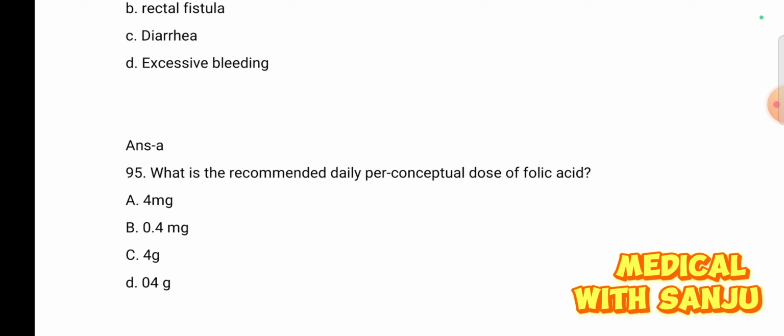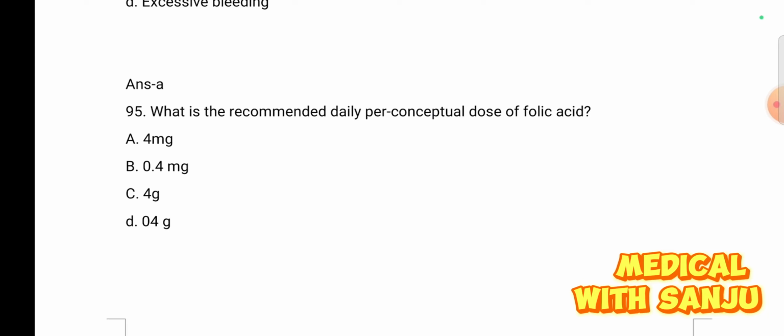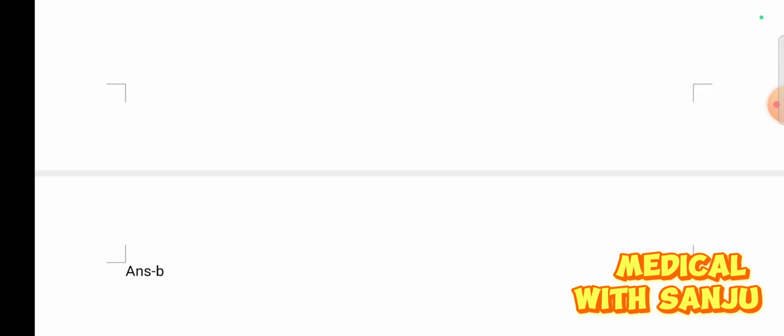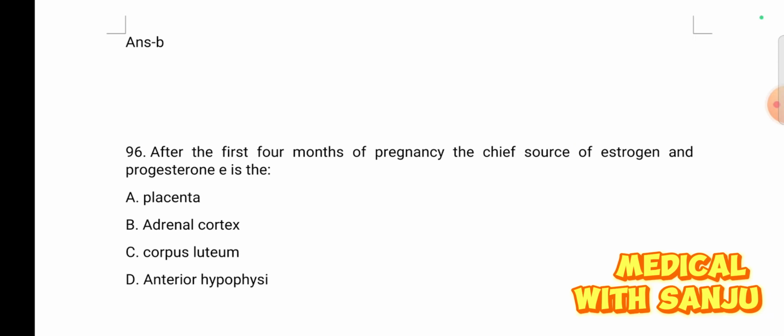Question number 95. What is the recommended daily preconceptional dose of folic acid? Option A, 4 mg. Option B, 0.4 mg. Option C, 4 gram. And option D, 0.4 gram. 0.4 mg. Option B is right answer. That means 400 mcg.